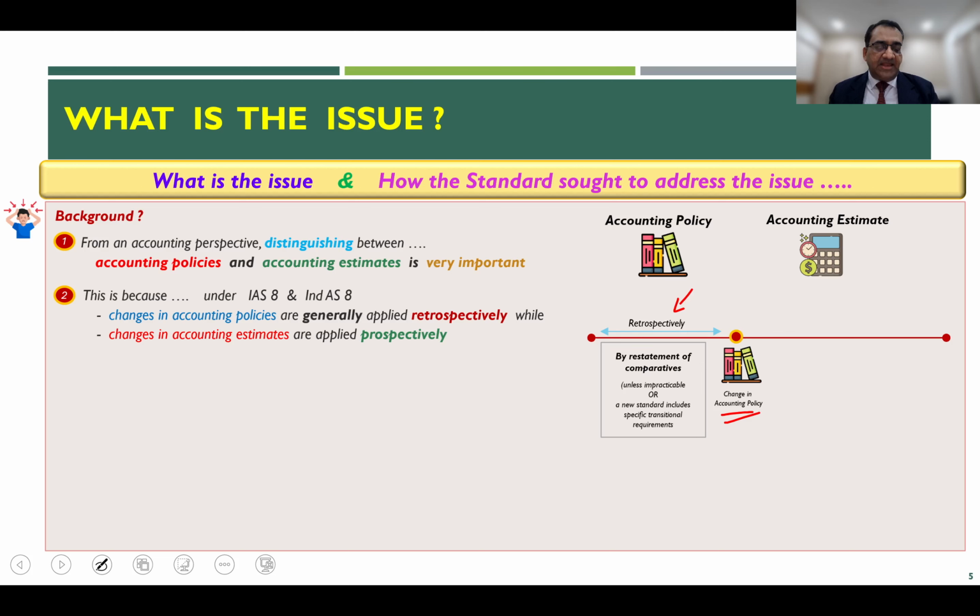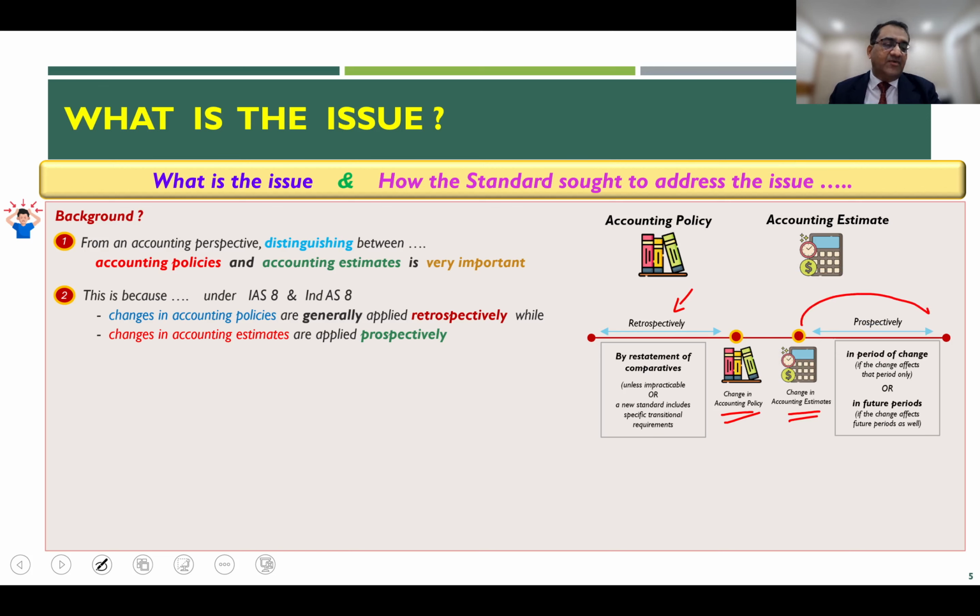Unlike that, let us say subsequently there is a change in accounting estimate. Then in that case, the standard requires that this change in accounting estimate is to be accounted for prospectively, either only in the current period when the change is being incorporated, or in the current and future period if the change in the estimate impacts not only the current period but also the future period.